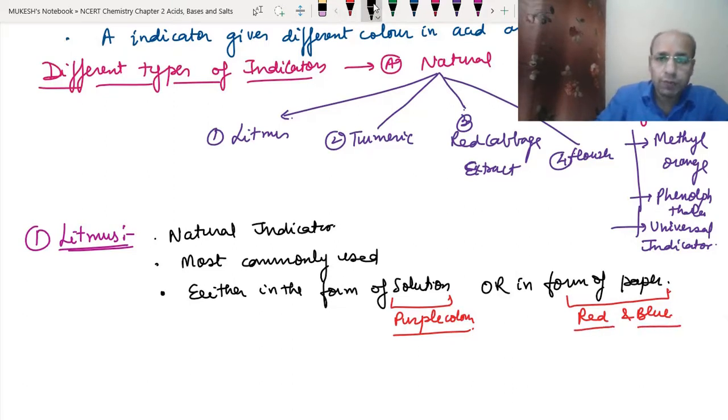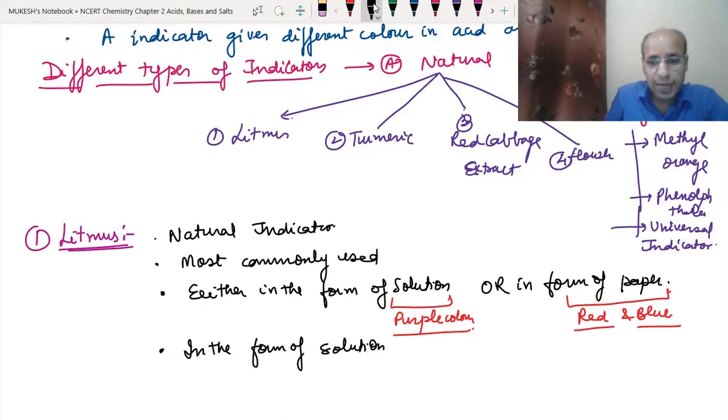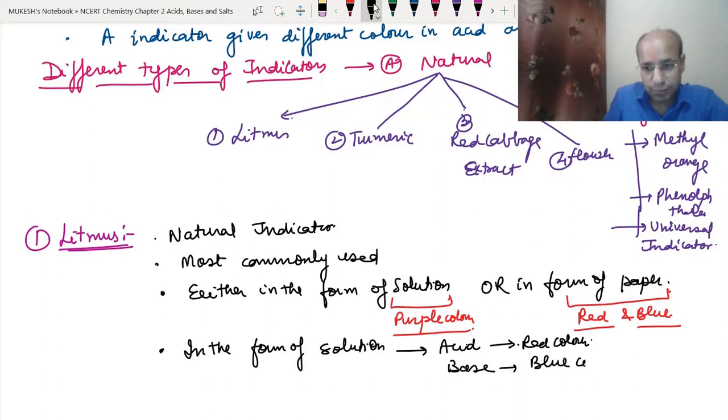Now, if we use it in the form of solution and put it into the acid, it will give the red color. If we put it into the base, it will become blue in color.